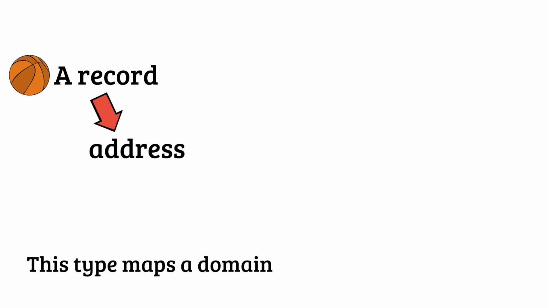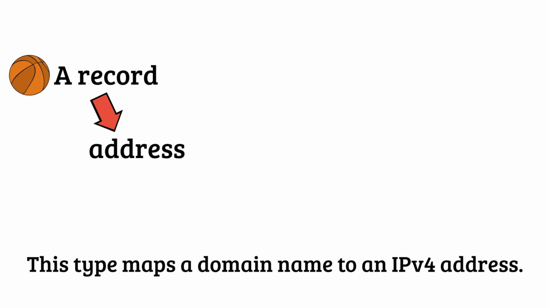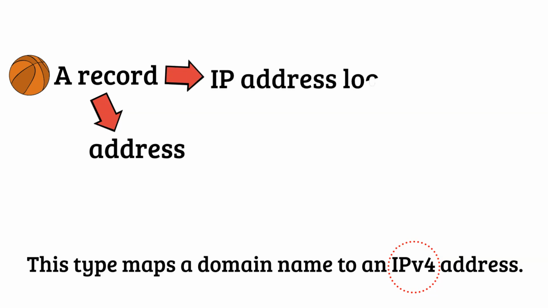The first type is an A record. A record stands for address. This type maps a domain name to an IPv4 address. This type of record only supports IP version 4 addresses. The main use of this record is for IP address lookup.